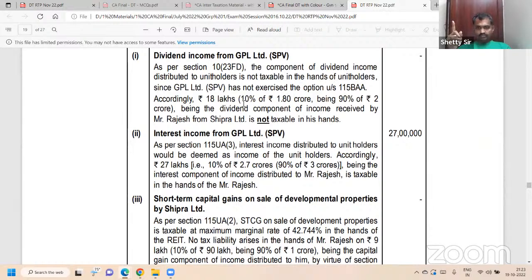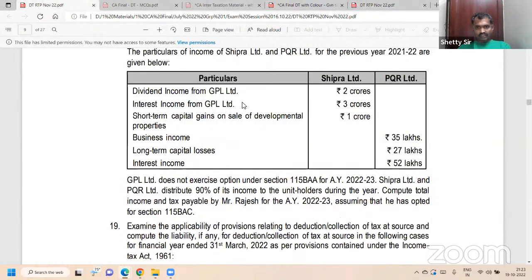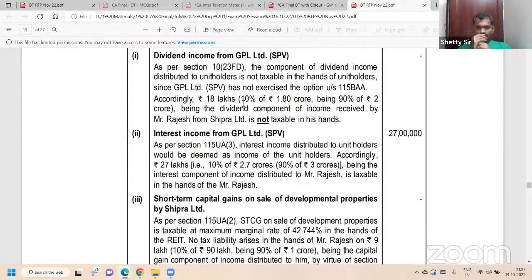Interest from GPL SPV is 3 crores, and on the 3 crores this is the amount. First, 3 crore, 300 lakh into 90% into 10%: 27 lakh is taxable. Section 115UA for a business trust; there is no need to remember the sub-section.